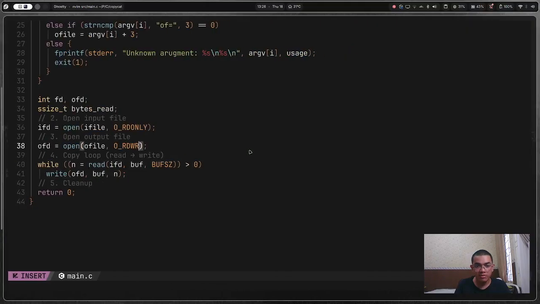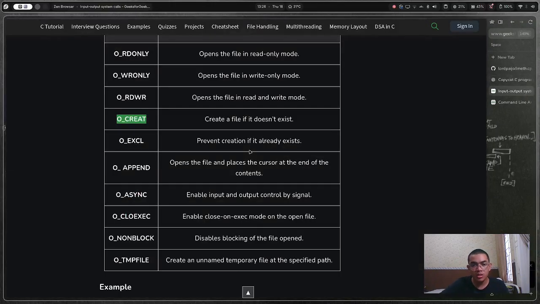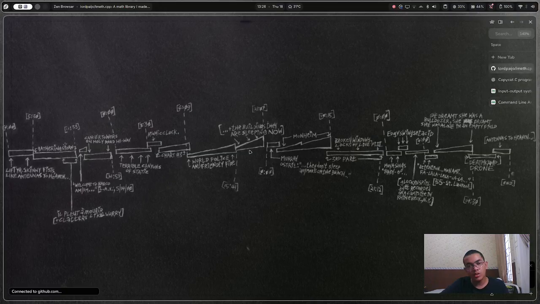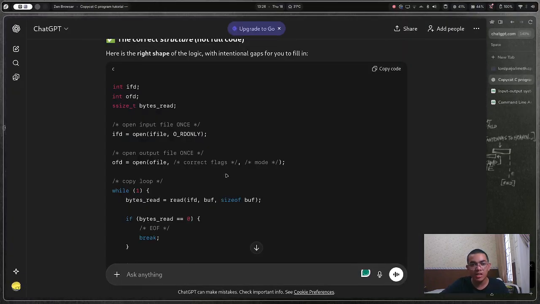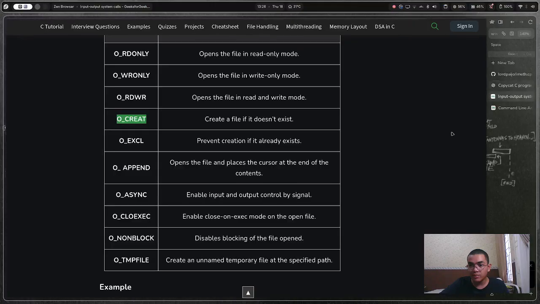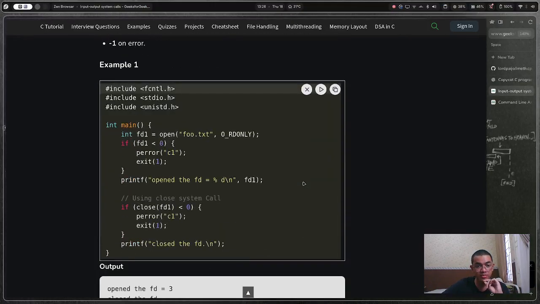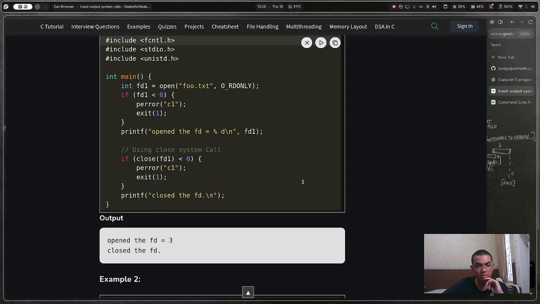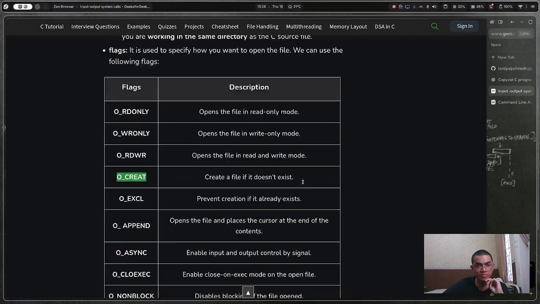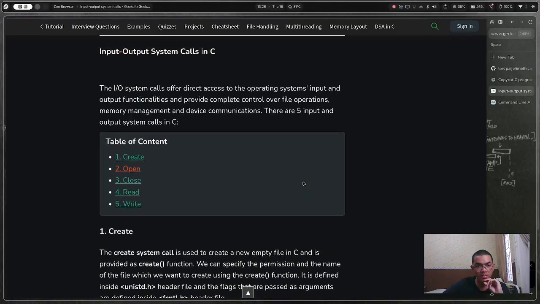Okay, the correct flag is O_CREAT. Right? O_CREAT. Seriously, why is the name O_CREAT and not something like O_CREATE with an e? There's no e there. And the mode. What kind of mode should I give? Let me check. Create.